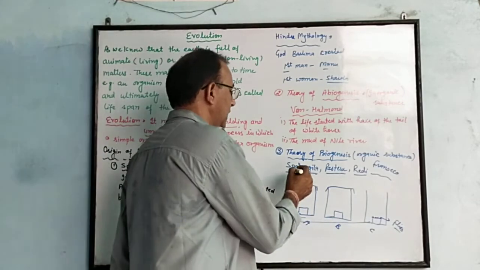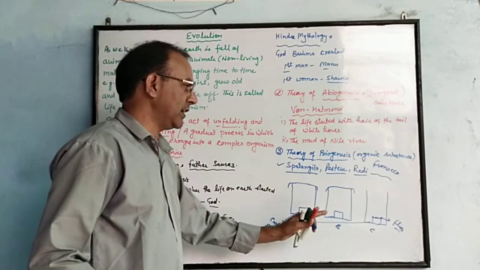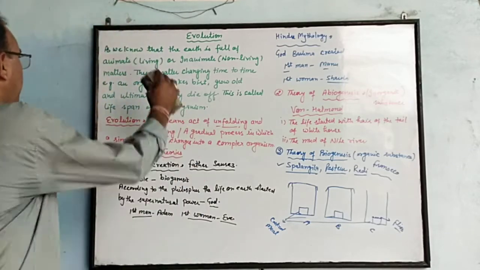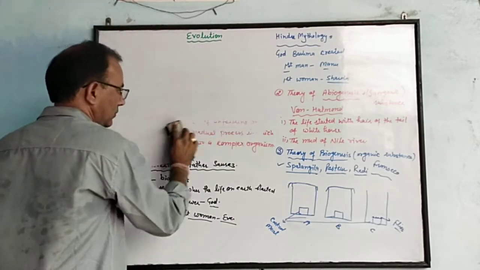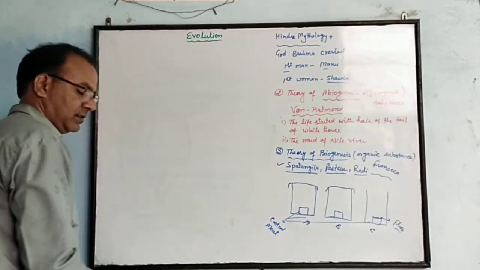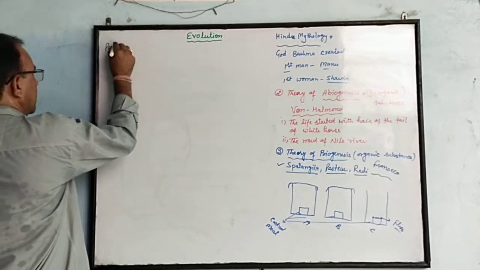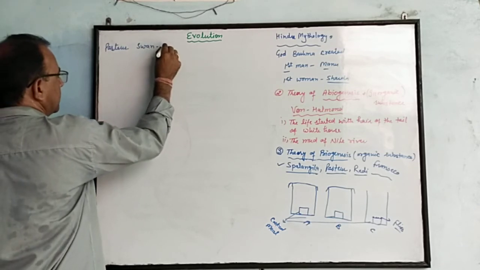Spallanzani also proposed a similar theory. The next theory was Pasteur's. Pasteur's theory is also known as the swan neck theory.